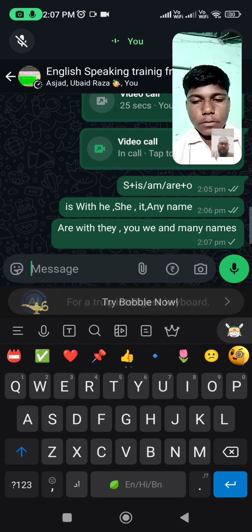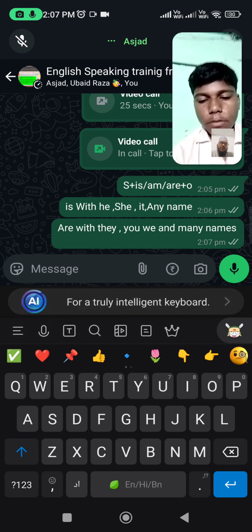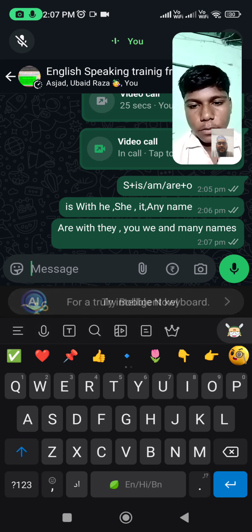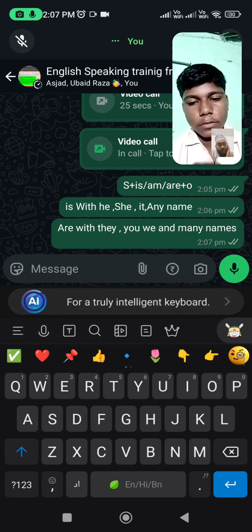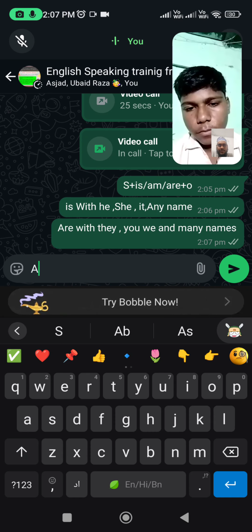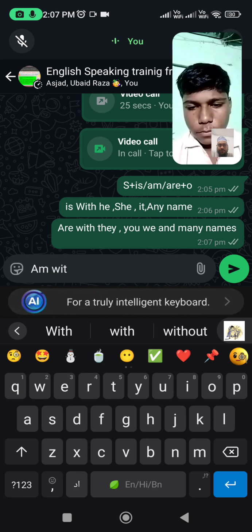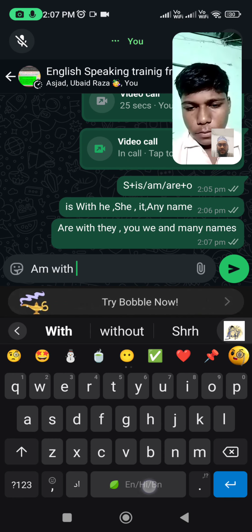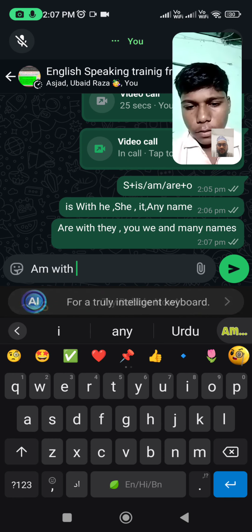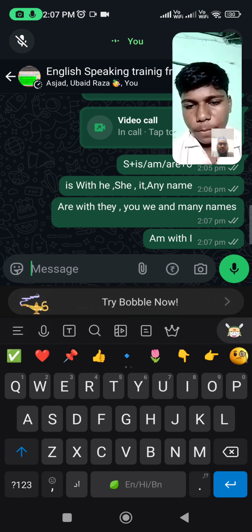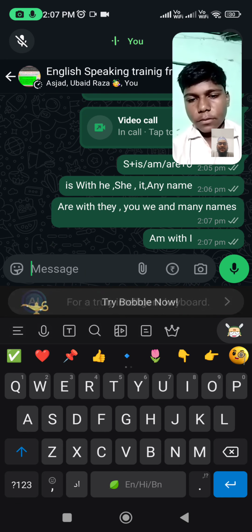Are will come with they, you, we, and many names. Have you understood? And am only will come with I. So you have understood all this.